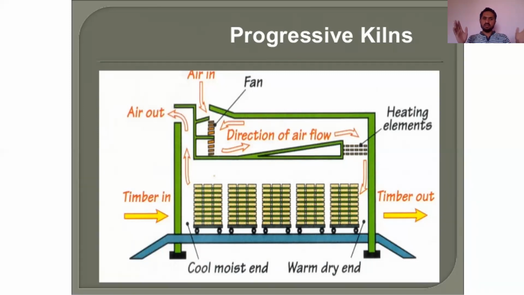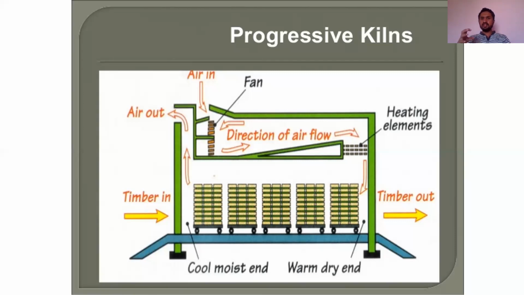There are two things here. From one side it is an inlet, and on the other side it is an outlet. On the top of the left hand side there is air out, and on the top there is also air in. That is the direction of flow. From air in, the hot air is pushed near the timber out. From there, hot air is given inside the kiln.